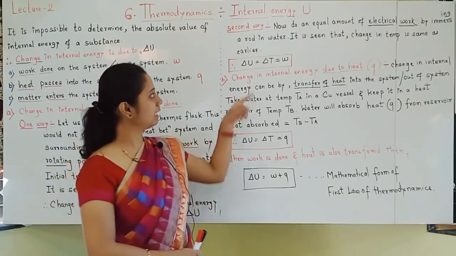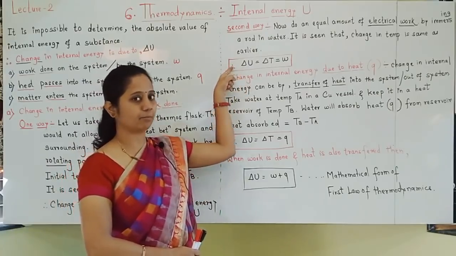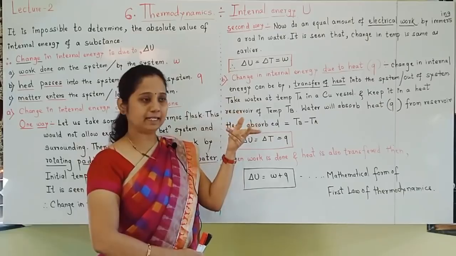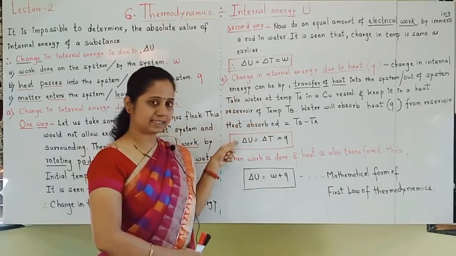If only work is done, this is our mathematical form. If heat transfer took place, we can write it like this.